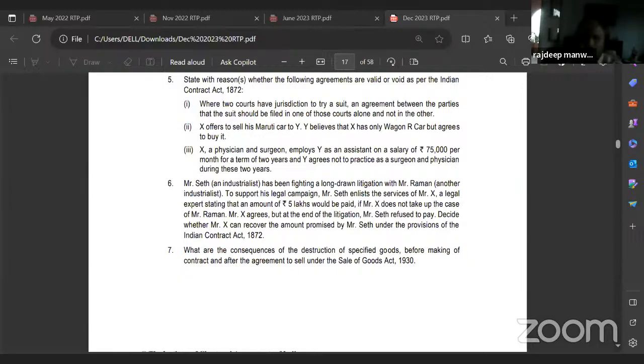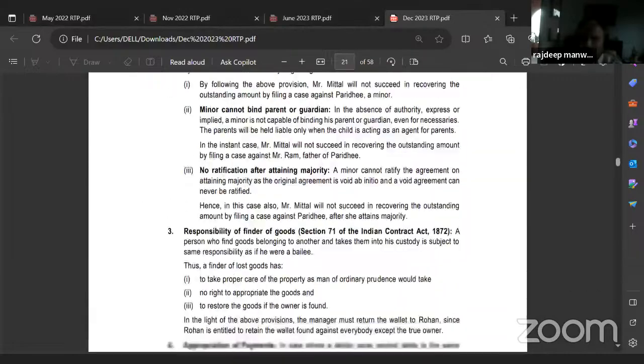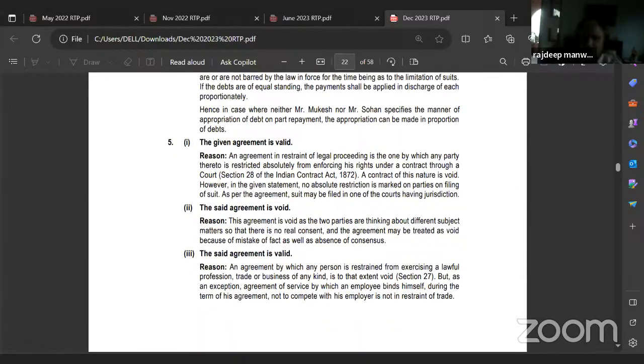I didn't understand. Read the question. X offers to sell his Maruti car to Y. Y believes that X has only a WagonR car but agrees to buy it. Might be this fellow has two cars? That means the question is only a little odd, right?